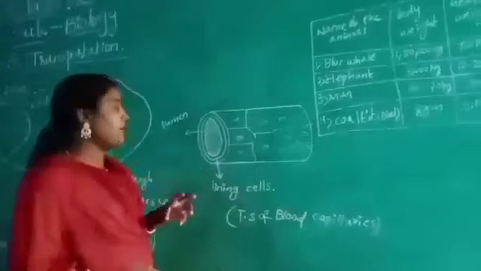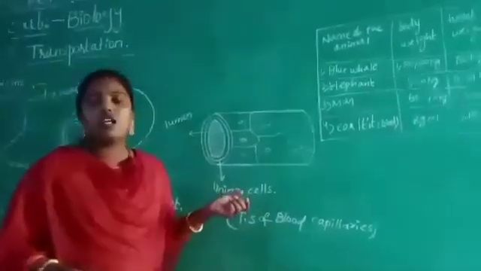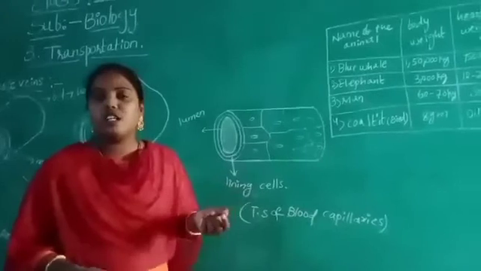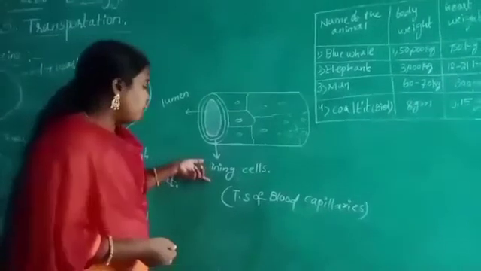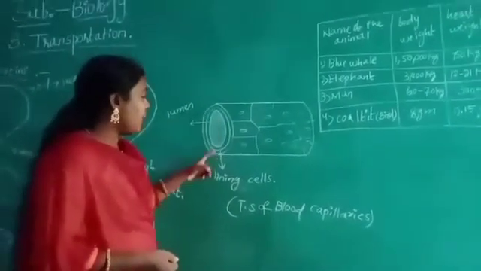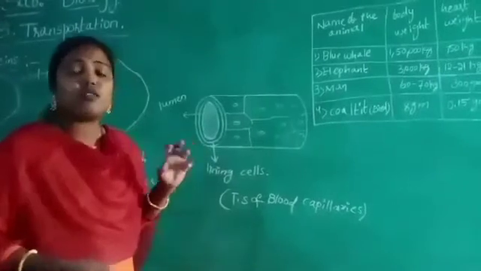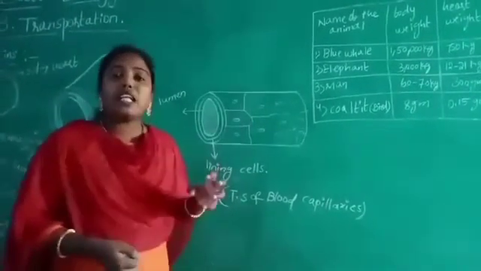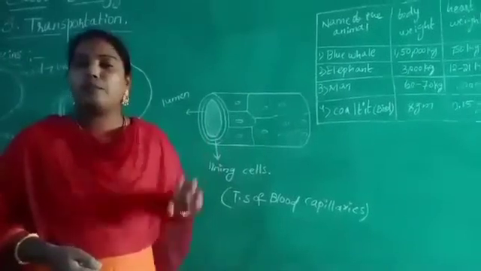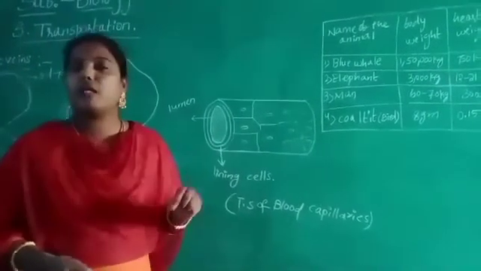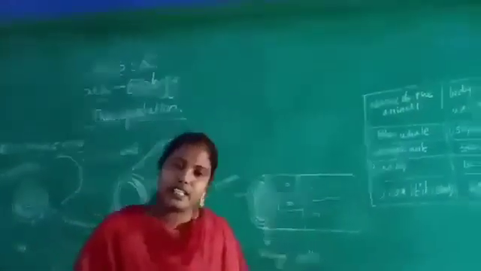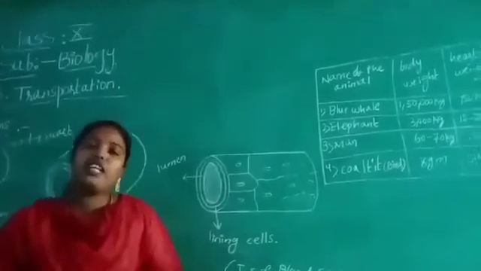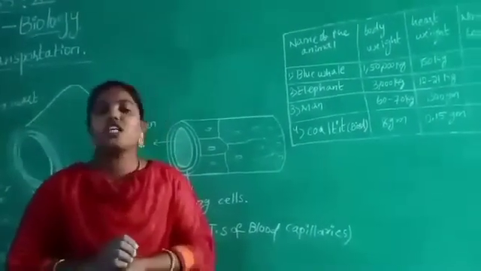Next topic is blood capillaries. What are blood capillaries? The blood capillaries are single layer structures which are very minute in size. The blood capillaries contain lumen and lining cells. What is the function of the blood capillaries, Nana? Blood capillaries transport the blood from one place to another place within the body. This is about blood capillaries.